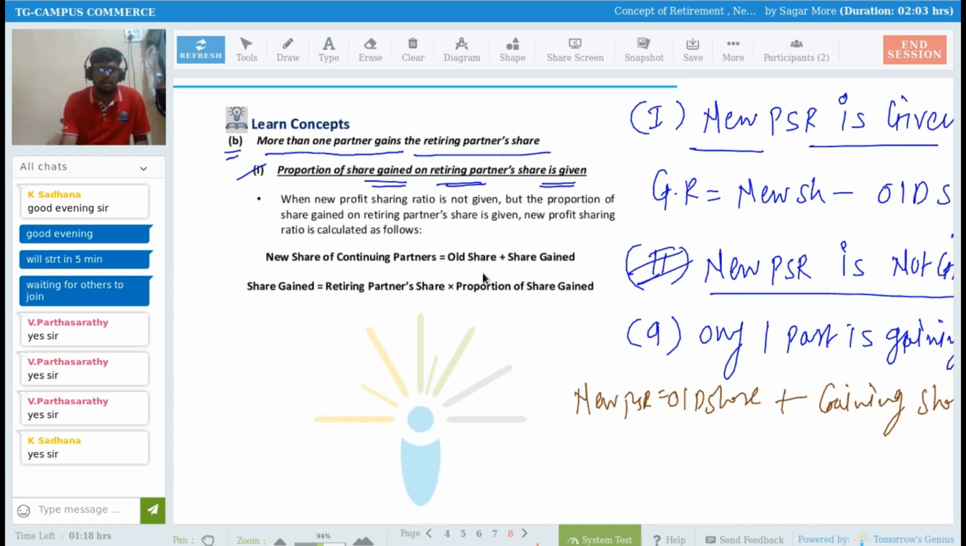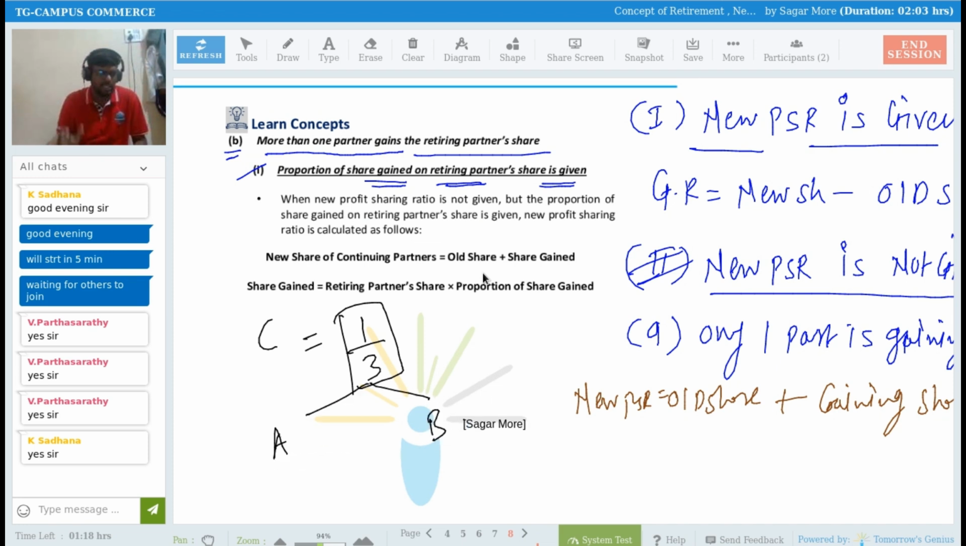The retiring partner's share is given. For example, if the retiring partner's share is 1/3, then 1/3 will be shared between A and B. That's for sure, because both are continuing partners. The proportion in which they are going to share this 1/3 between them is given in the question. So in that scenario, what will be the formula? The new share of continuing partners A and B is equal to old share plus share gain.